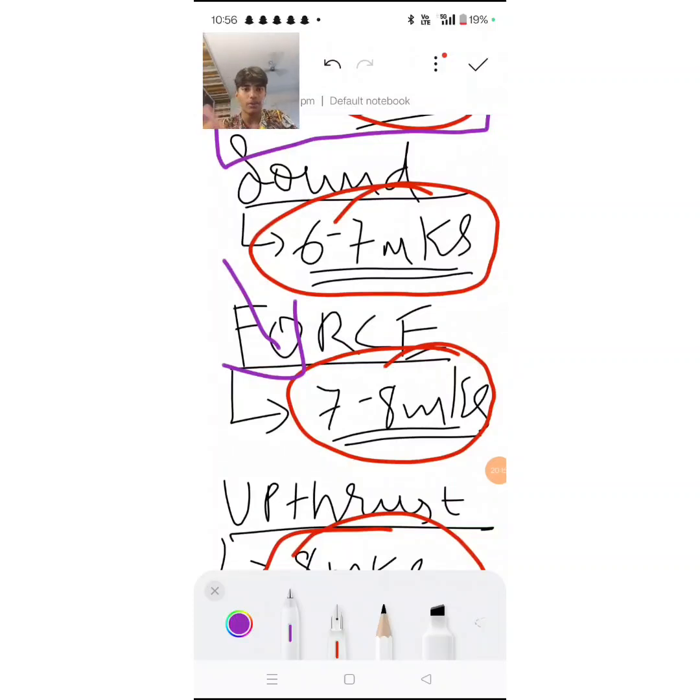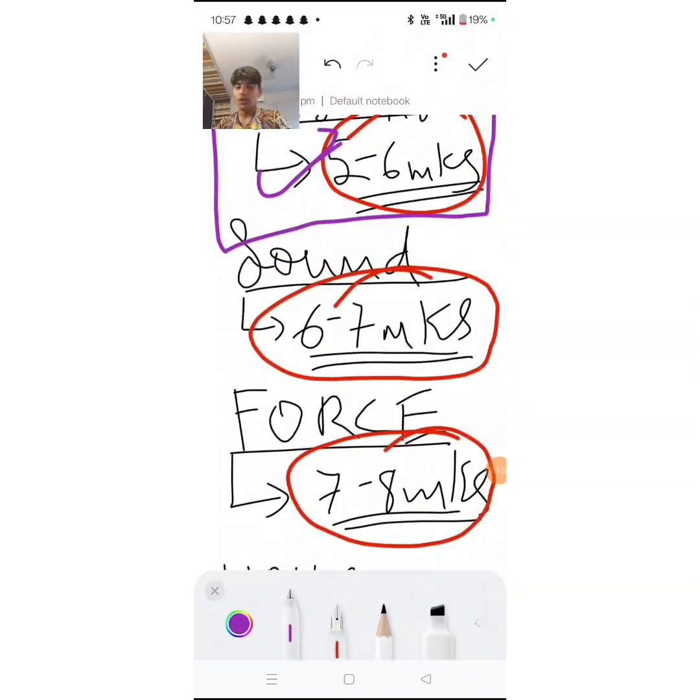Then the factors affecting sound. That's all. Just learn them. You're set for sound. And then learn the different frequencies of sound. That's it. So the next chapter we are going to look at is force.